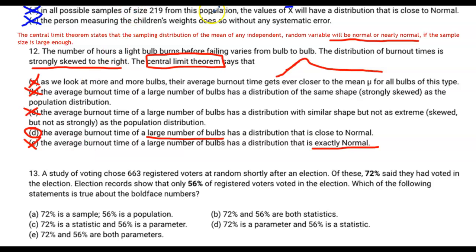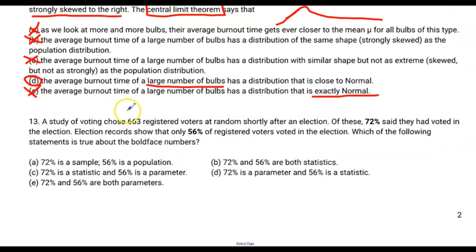All right, moving on to question number 13. A study of voting chose 663 registered voters. This sounds like a sample to me. And from this sample, 72% said that they had voted in the election.